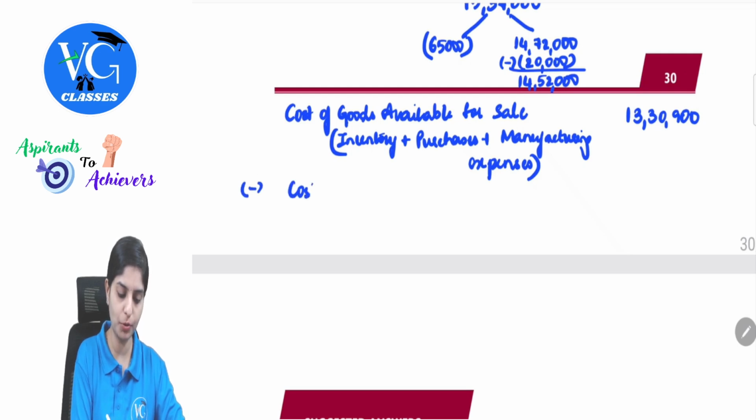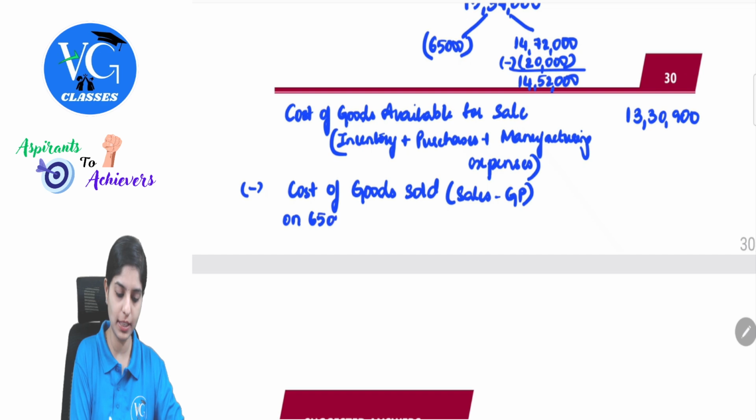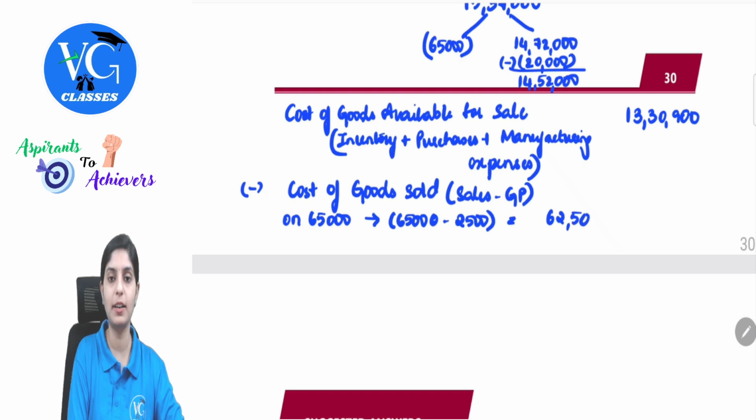So cost of goods sold. This is nothing but sales minus gross profit. On 65,000 sales, my profit was 2,500. So this will be 62,500.